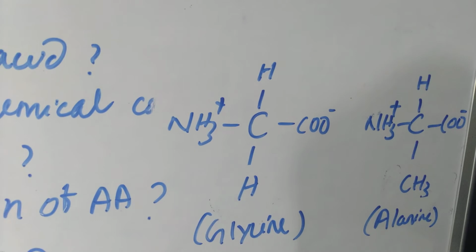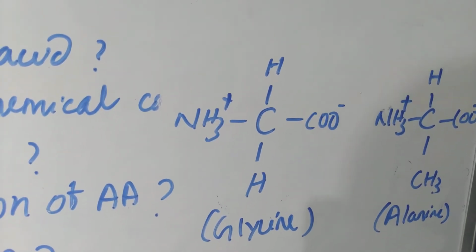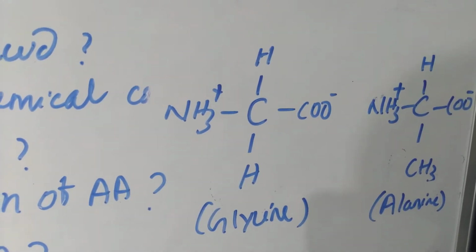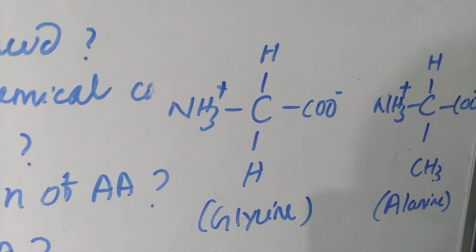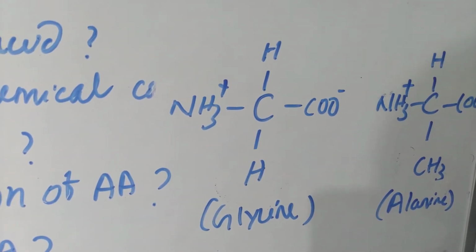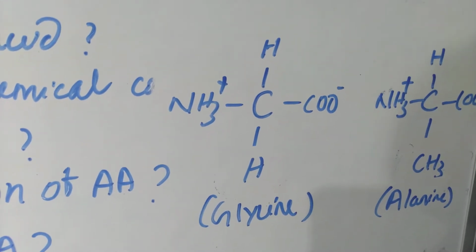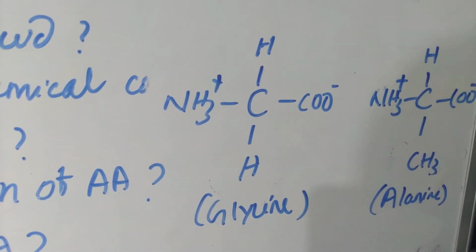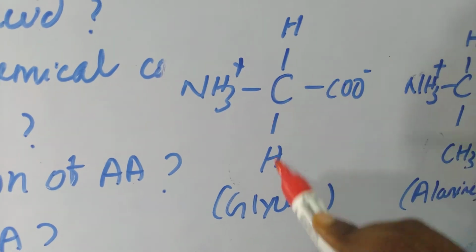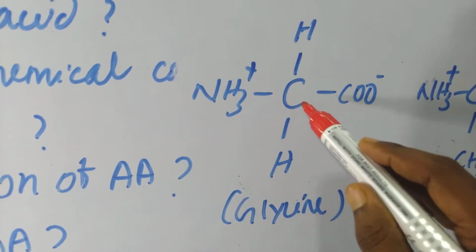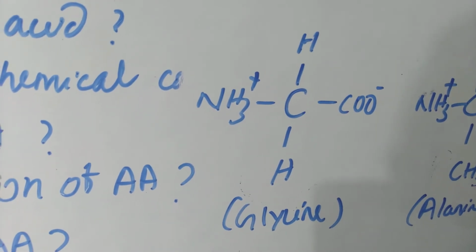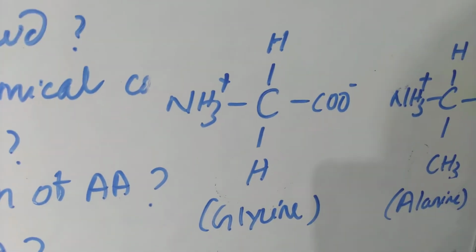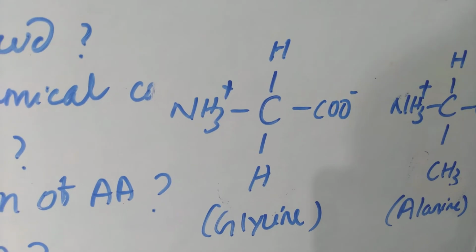So what is characterization of amino acids? Well, there are some important characters of amino acids, that is, optically active or inactive. This depends on the central carbon. If the carbon is chiral, then this should be optically active.